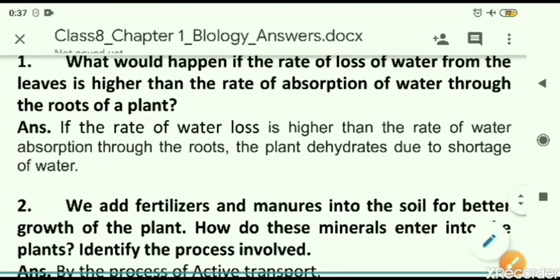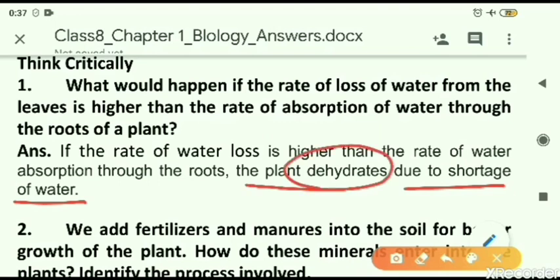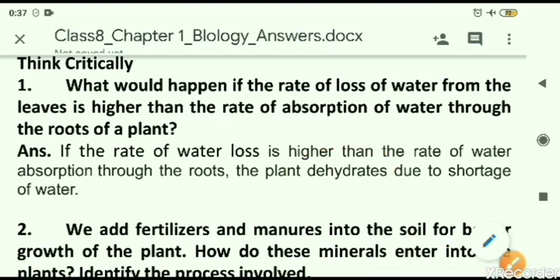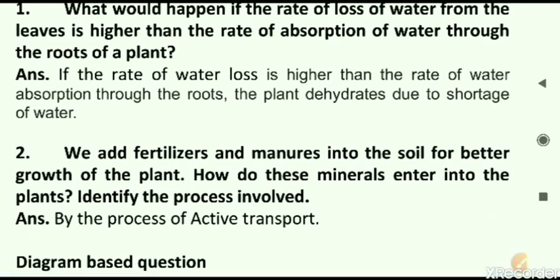If more water is lost, transpiration is more, and less water is absorbed, then what will happen? In that situation, there will be shortage of water and the plant will dehydrate. The plant will dry. Let us read the answer. If the rate of water loss is higher than the rate of water absorption through the roots, the plant dehydrates due to shortage of water.